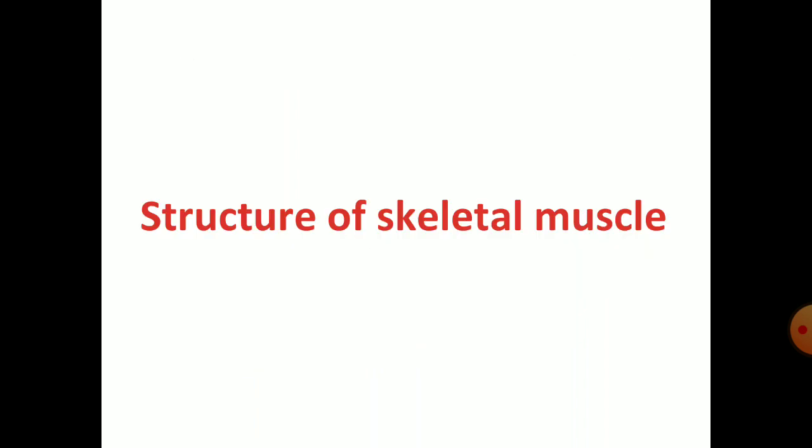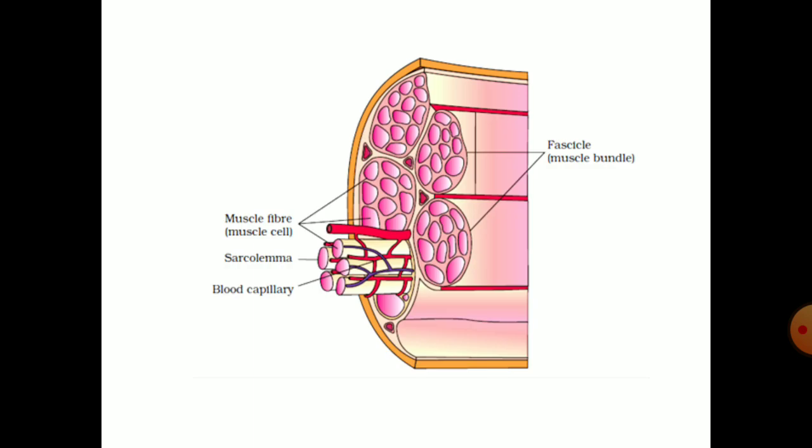Now moving on to the structure of skeletal muscles. Now we know that the skeletal muscle helps in locomotion, and if you look at the structure, you will find a number of muscle cells, or we can say fibers. Here you can see in this picture fibers are present, which are grouped into bundles, and each bundle here is known as fascicle.